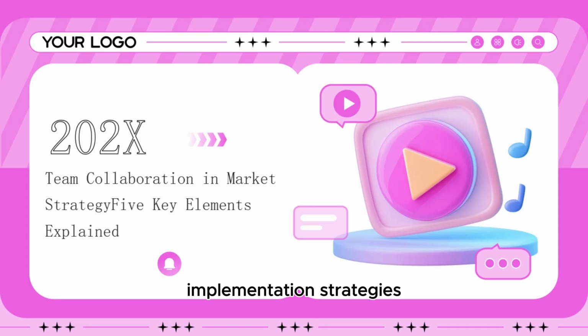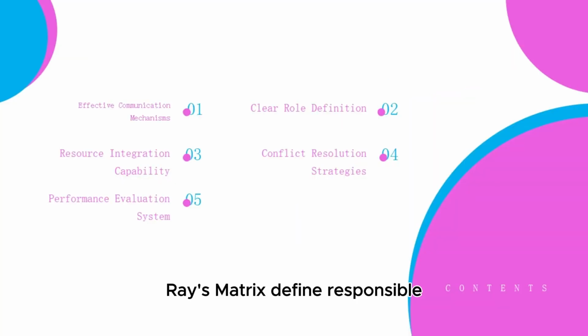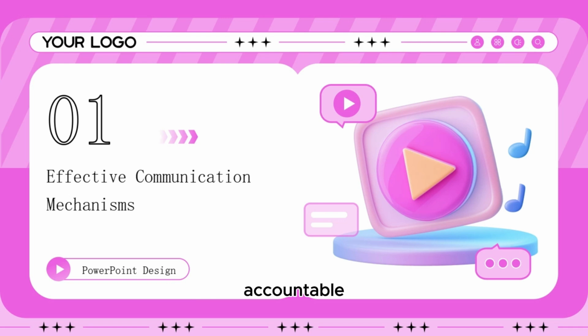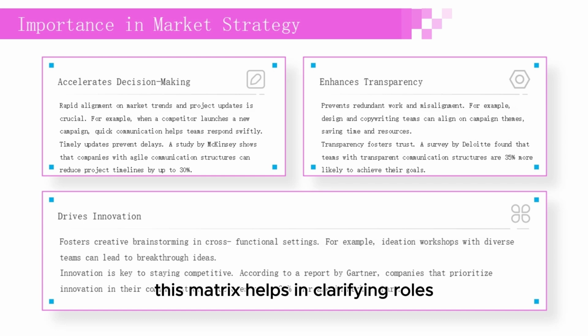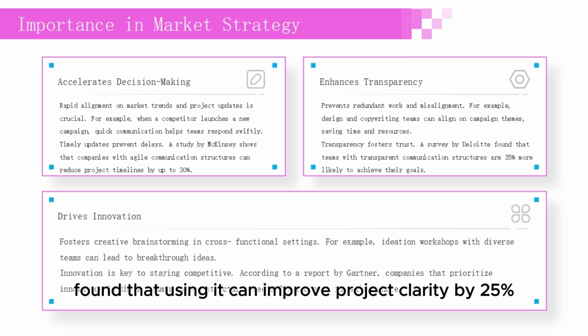Implementation strategies. RACI matrix. Define responsible, accountable, consulted, and informed parties for each task. This matrix helps in clarifying roles. The RACI matrix is effective. A study by Forrester found that using it can improve project clarity by 25%.